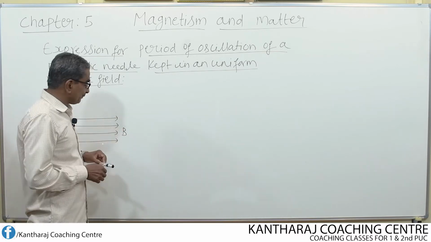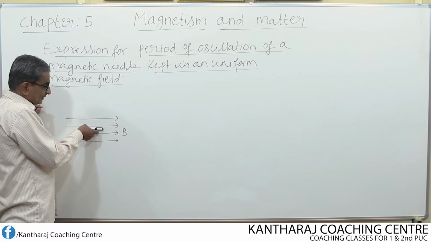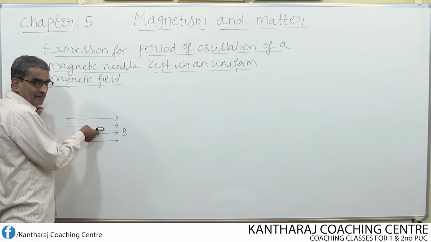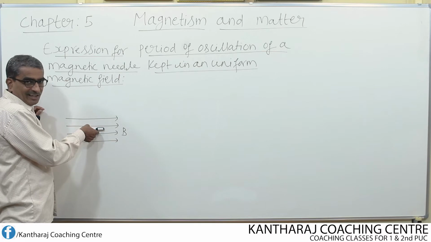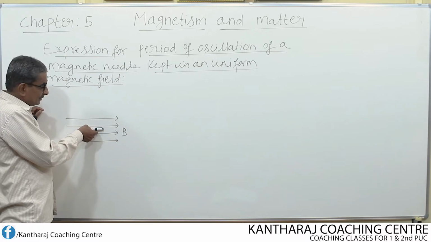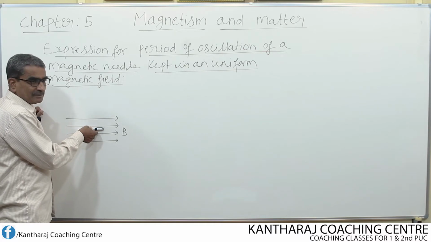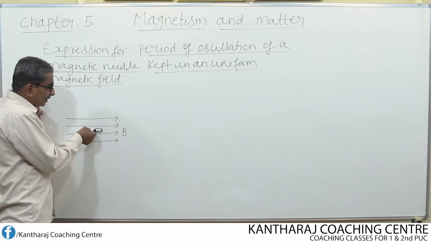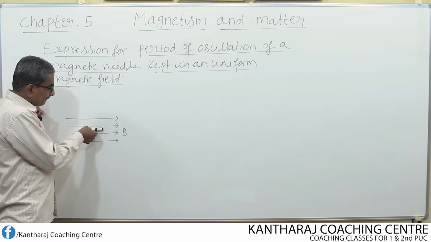This we know already. Now, when the needle is kept like this, all along the direction of the magnetic field, if I want to make this needle oscillate, what do I have to do? I have to disturb its equilibrium position. What is the equilibrium position? Aligning along the direction of the magnetic field is its equilibrium position. How to disturb this?